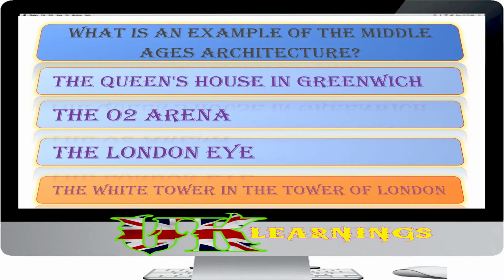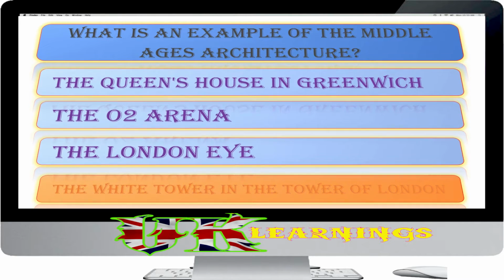In the Middle Ages, great cathedrals and churches were built, many of which still stand today. Examples are the cathedrals in Durham, Lincoln, Canterbury and Salisbury. The White Tower in the Tower of London is an example of a Norman castle keep, built on the orders